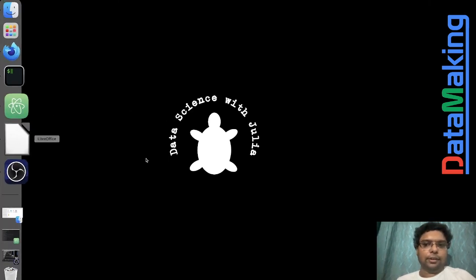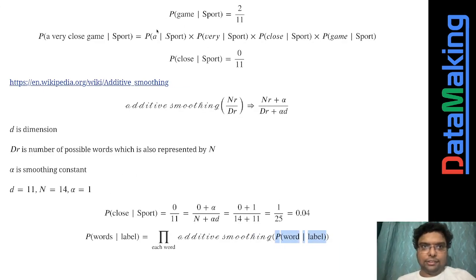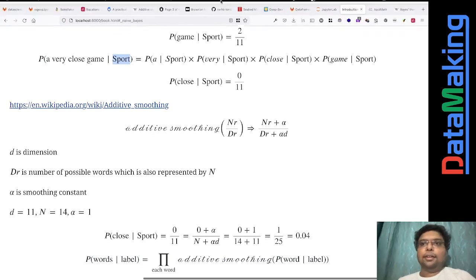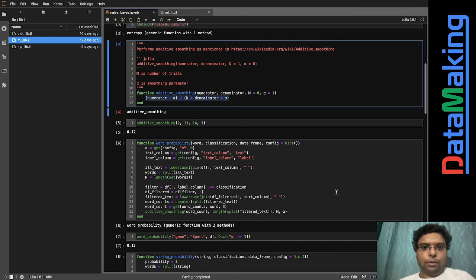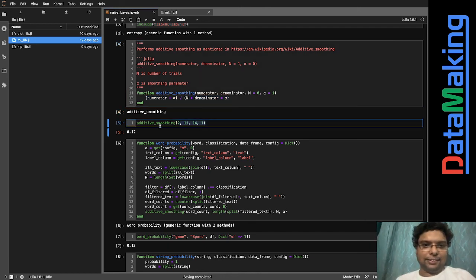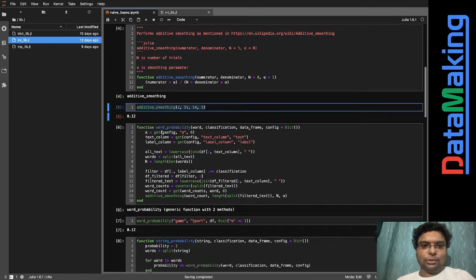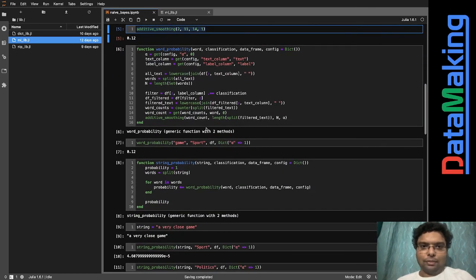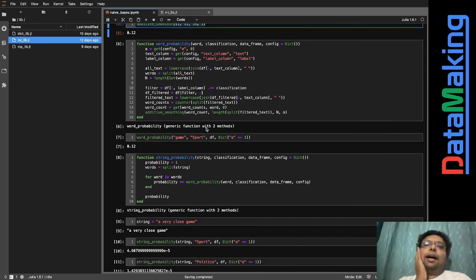So in theory, this is what is written in a very generic format. Over here the words are very close game, and the label is sport. So yeah, we have got it. This is the additive smoothing function I just wrote. This is just a test, so just ignore it. Now we are coming to this word probability function.